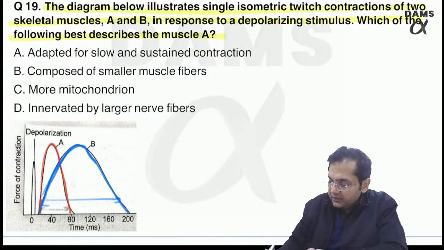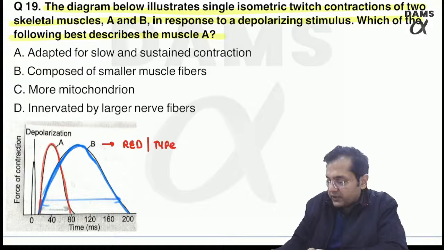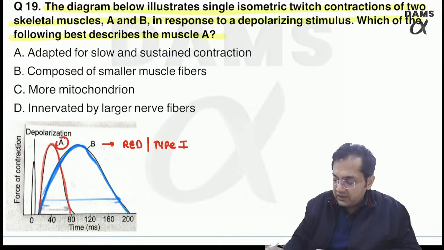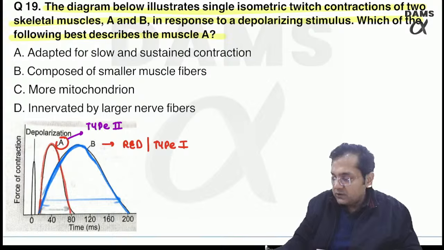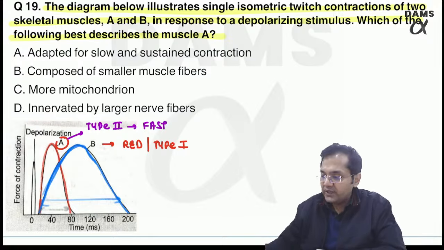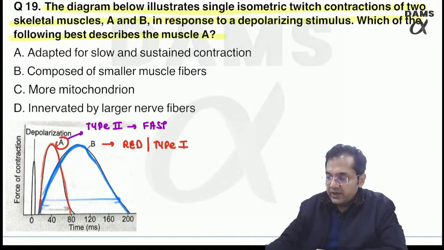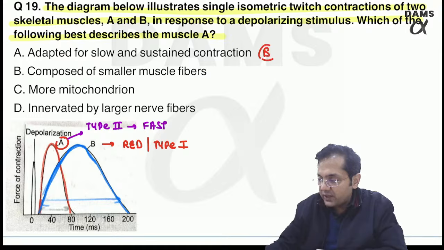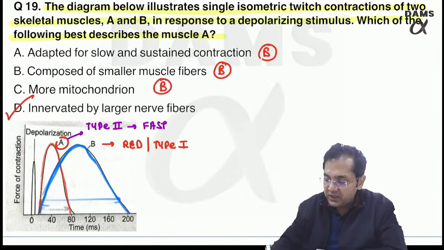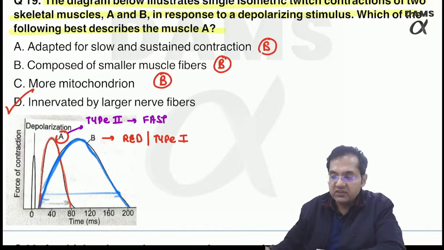So type B has to be my red muscle fibers, also called broadly type 1, mainly dependent on slow oxidative metabolism, and A is actually type 2, which are fast muscle fibers depending on anaerobic metabolism. So let's go for the answer now. Which one is A? Adapted for slow and sustained contraction? No, that is B. Composed of smaller muscle fiber? That is B. More mitochondria? That is B. Innervated by large nerve fibers? That is A, right? That is A.